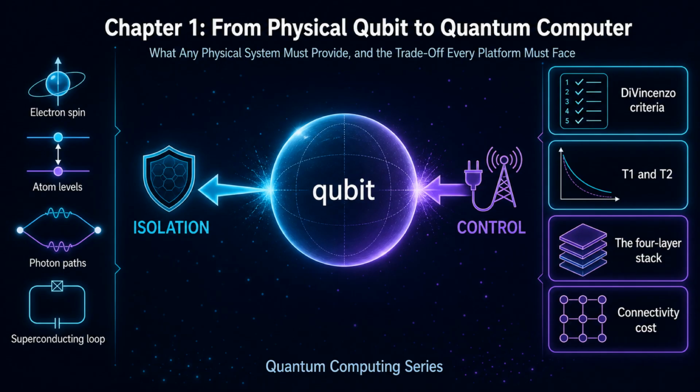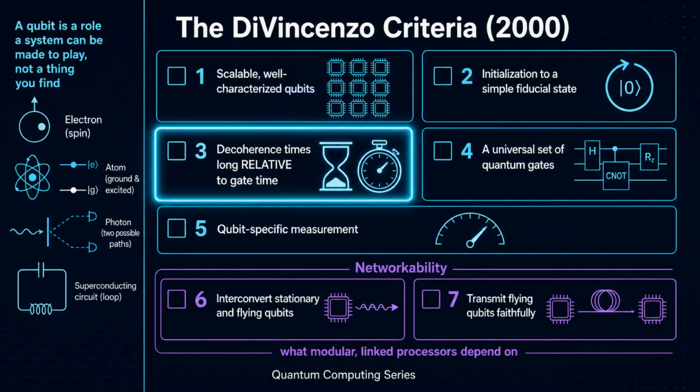This chapter contains almost no device specifications, and that is deliberate. Hardware numbers age badly. What does not age is the physics. The requirements any candidate system must satisfy, the tension those requirements create, and the figures of merit that let you compare platforms honestly. A qubit is not a thing you find. It is a role a physical system can be made to play.